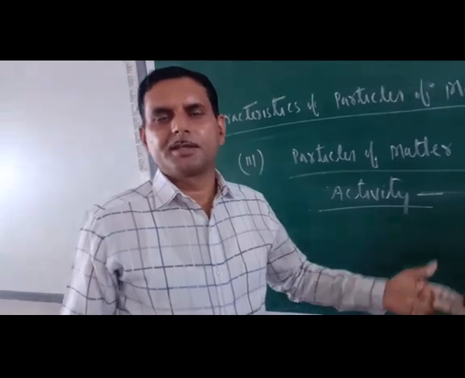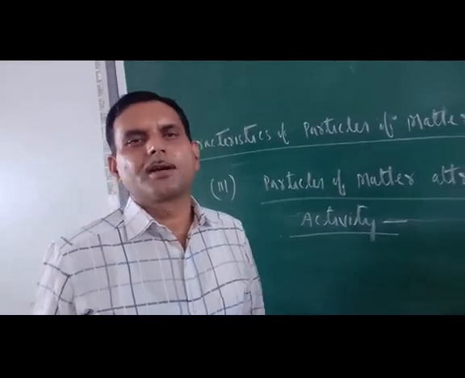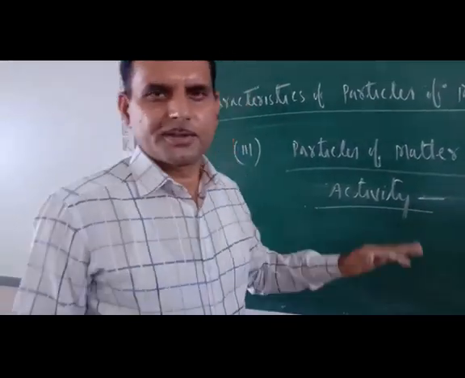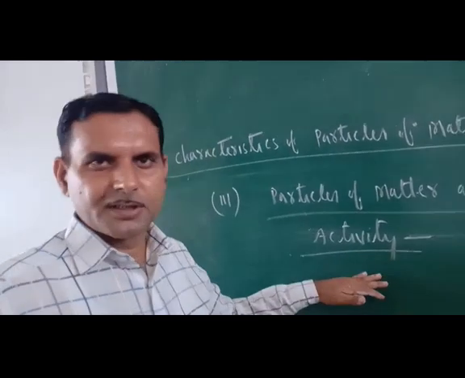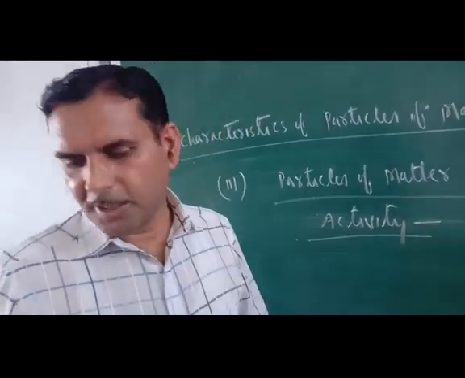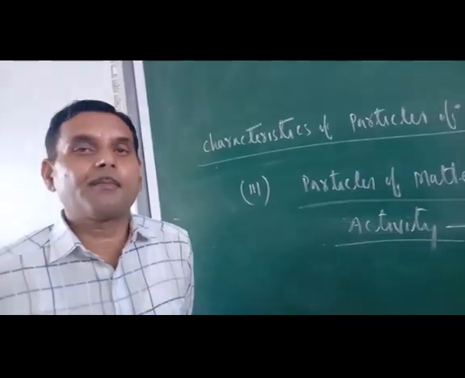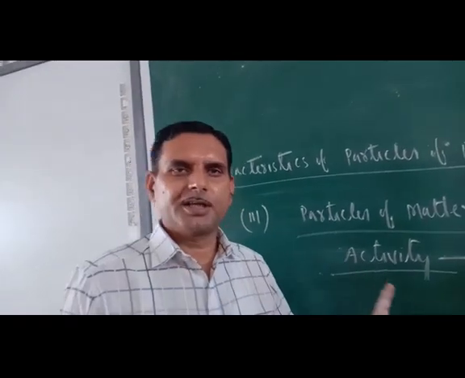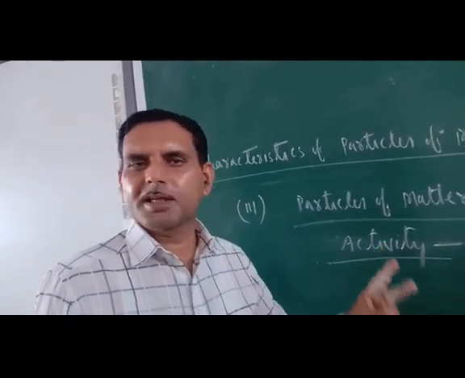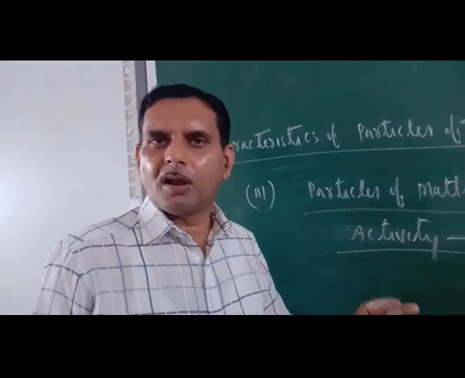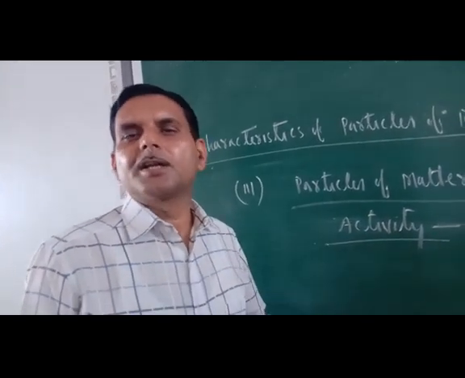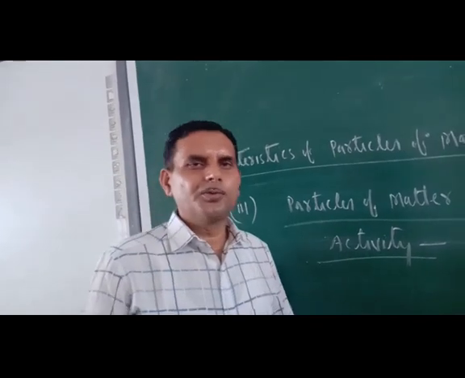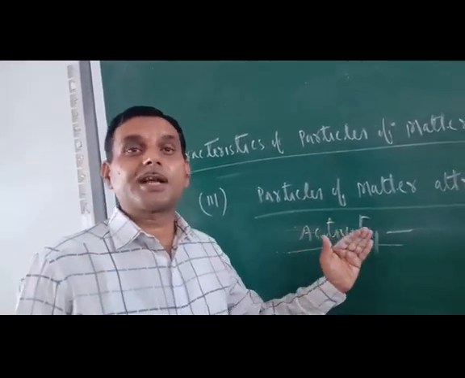Second group cadets, they just lock their arms. Third category, they hold each other's hands from the back. So once again I am repeating: first group cadets, they just touch the fingertips of each other. Second category cadets, they lock their arms from the back. Third, they hold the hands of each other. And now try to understand. Just you tell me in which category the strength will be more.